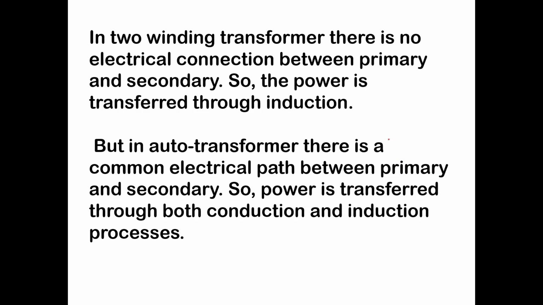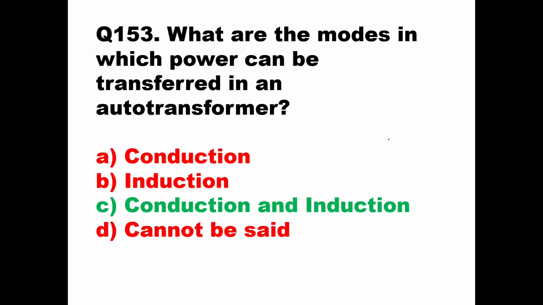So here you can see the theory. In a two winding transformer, there is no electrical connection between primary and secondary, so the power is transferred only through mutual induction. But in an auto transformer, there is a common electrical path between primary and secondary, so power is transferred through both conduction and induction. Here it is self-induction that will take place, and conduction also is there. Clear? So option C will be the right answer over here.